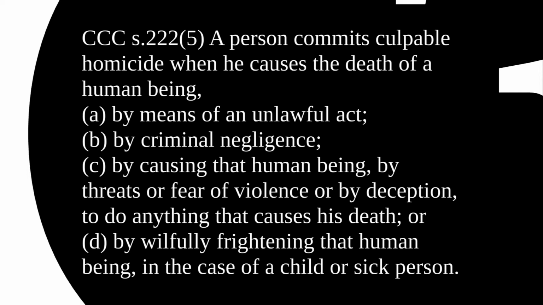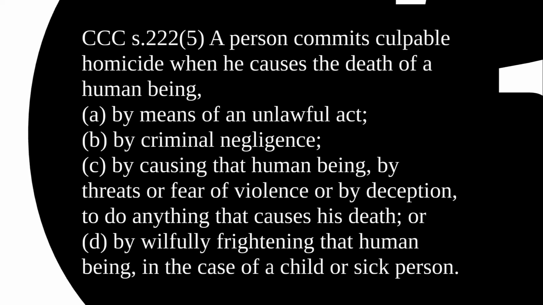As it says, a person commits culpable homicide when he causes the death of a human being, A, by means of an unlawful act, B, by criminal negligence, C, by causing that human being, in other words, the human being that is killed, by threats or fear of violence or by deception to do anything that causes his death. So in other words, the person causes their own death as a result of threats or fear or violence or deception that's done by the person.